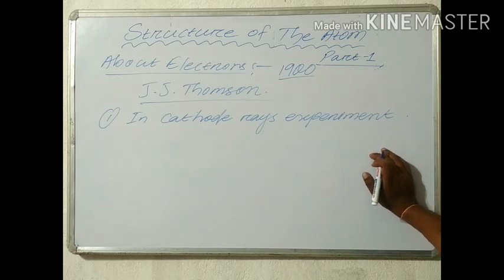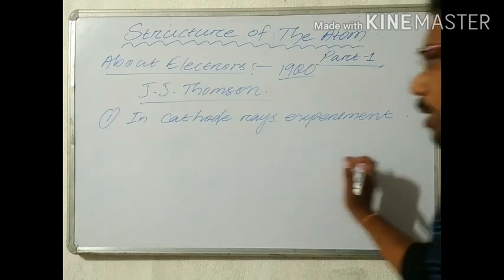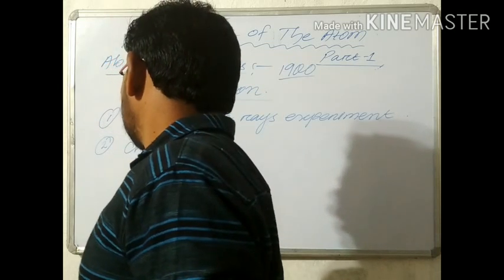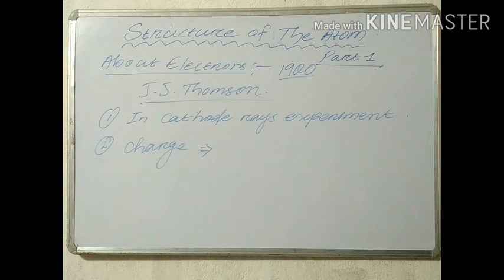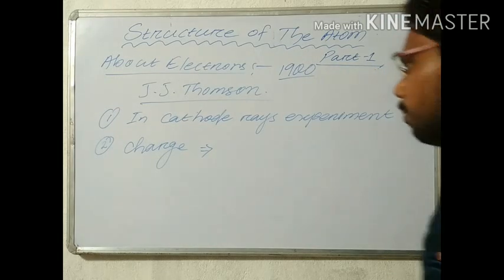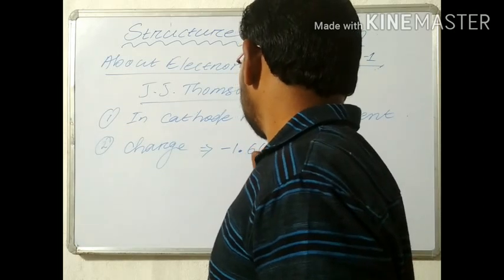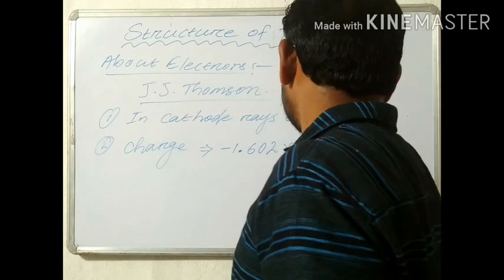Next, the charge of an electron. Electrons are negatively charged particles, that's why their charge is also negative. So the charge of an electron is -1.602 into 10 to the power minus 19 coulomb.